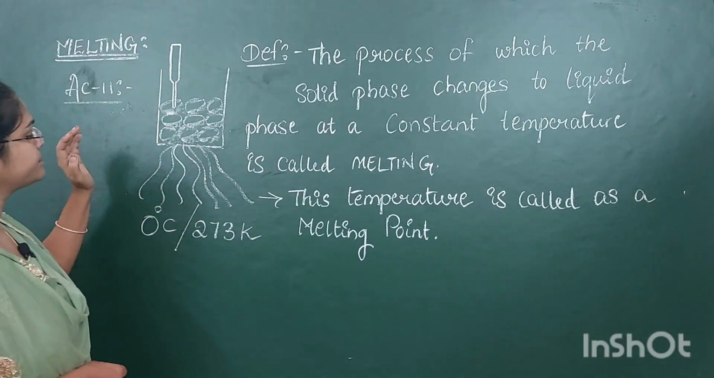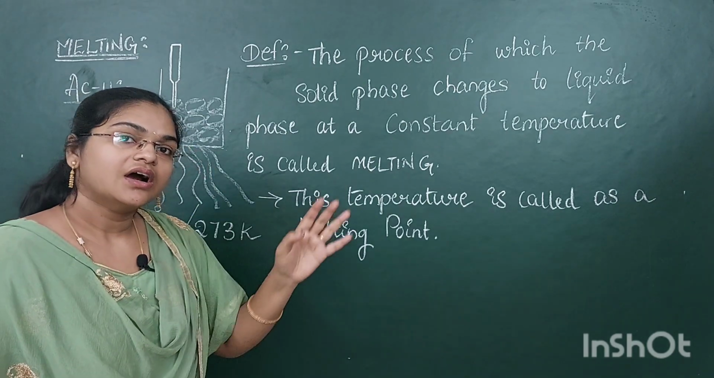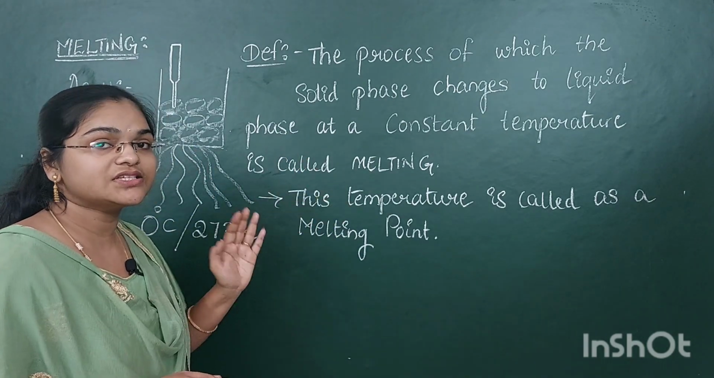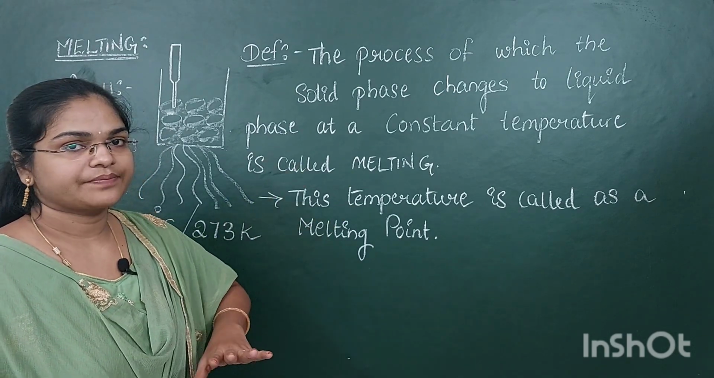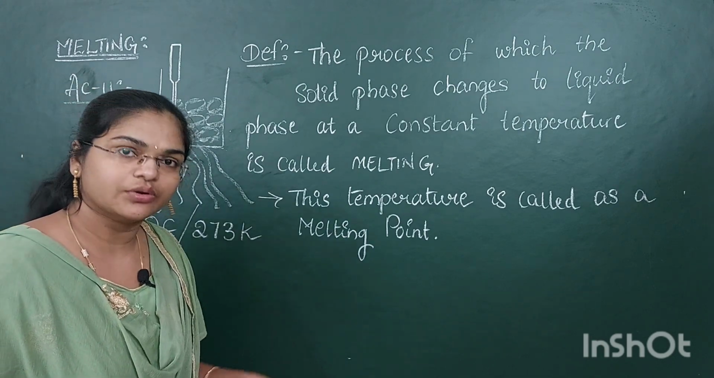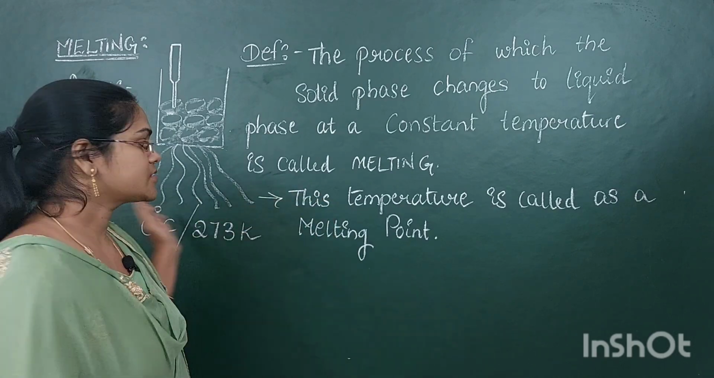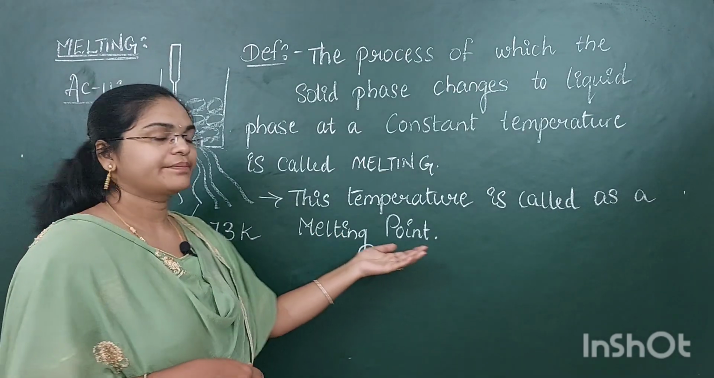While you continuously supply heat, it stays at 0 degrees Celsius until it is completely melted into liquid. It is not going to change its temperature. At a constant temperature only, at 0 degrees Celsius, it is going to melt. That constant temperature is the melting point.